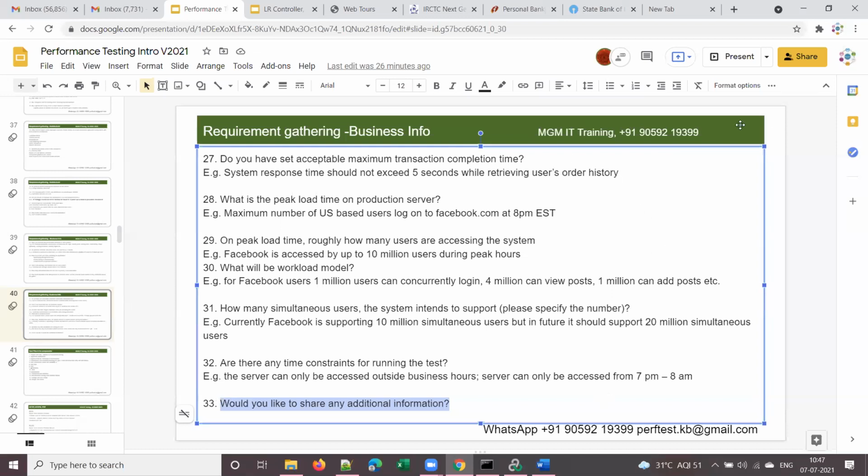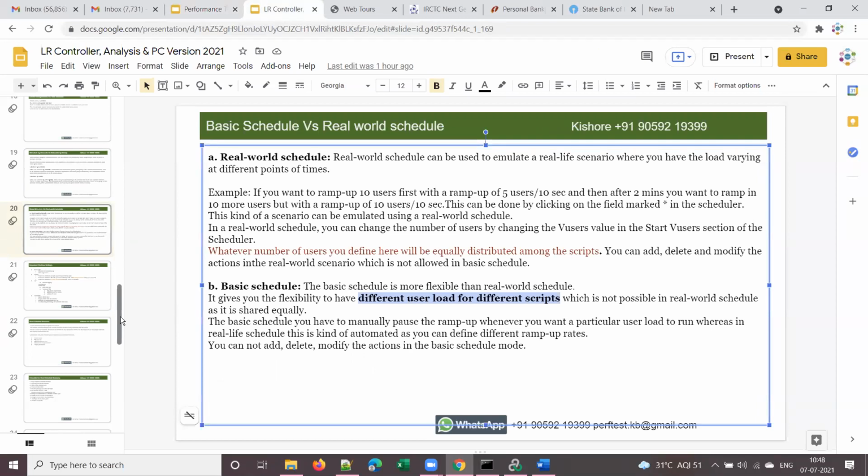Kishore, just one question. In point number 30, we mentioned for Facebook, 1 million users can concurrently log in. And in point 31, we are saying currently Facebook is supporting 10 million simultaneous users. There is a difference between concurrent and simultaneous. Yes, there is a difference between concurrent users and simultaneous users. So what is the meaning of 31? Okay, I'll cover that, don't worry.